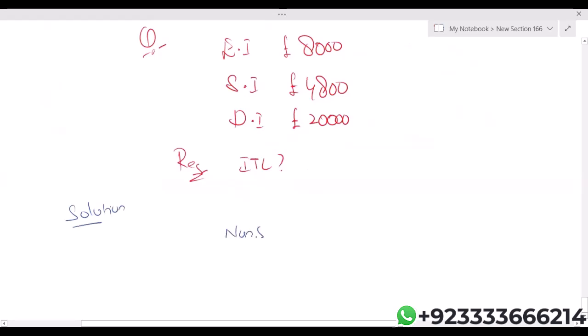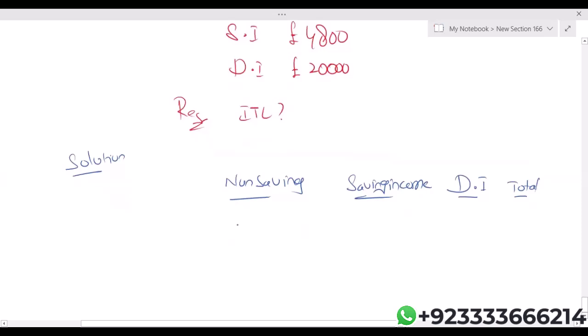Number one is non-saving. Second is saving income. The last one is dividend income, and the total. Obviously, employment income is a non-saving income, which is 8,000. Saving income simply means interest income. And dividend is obviously dividend.